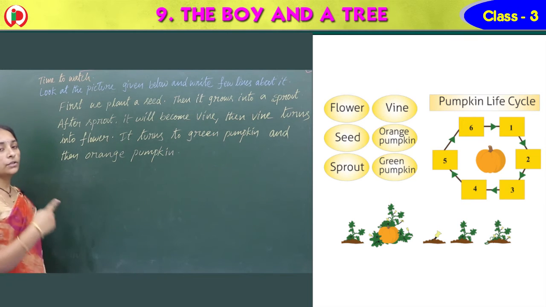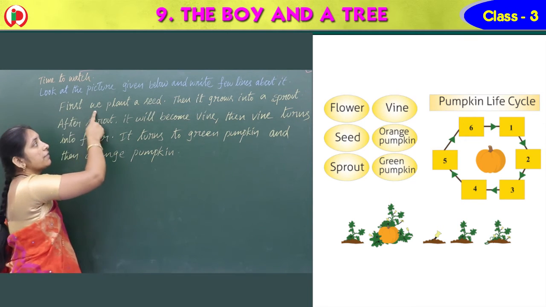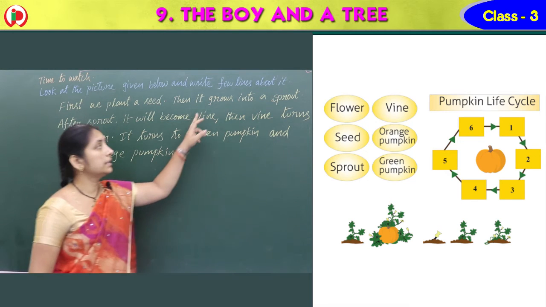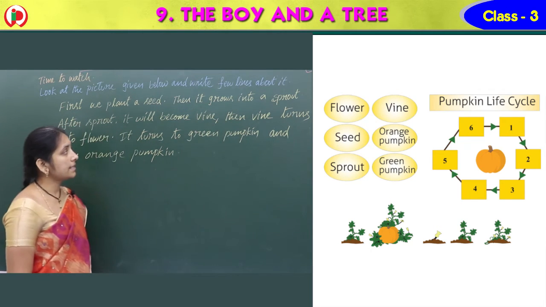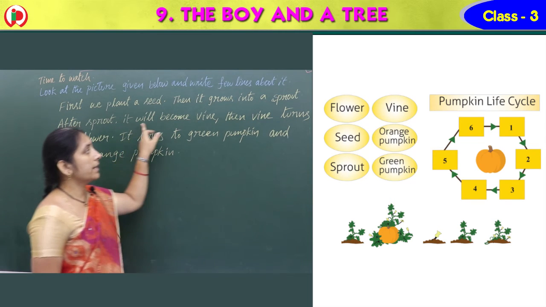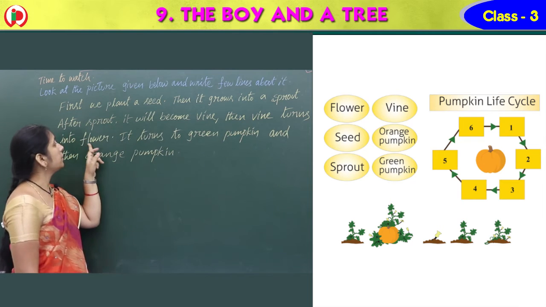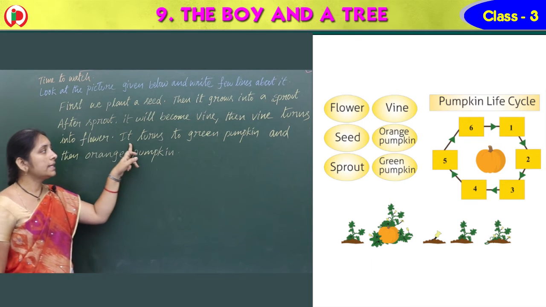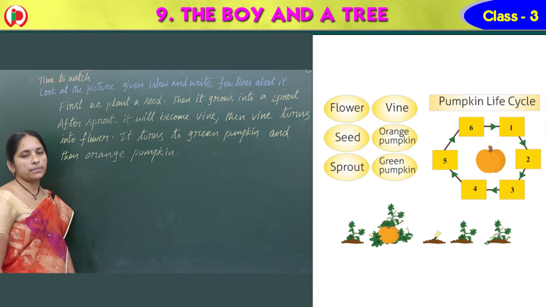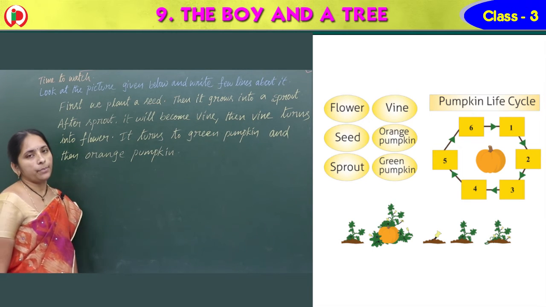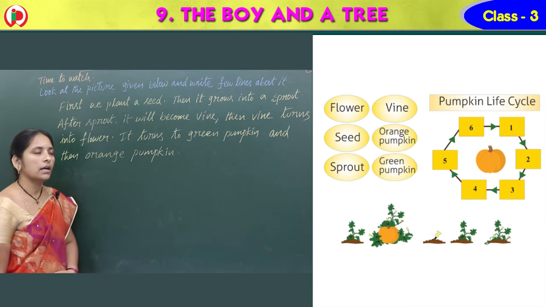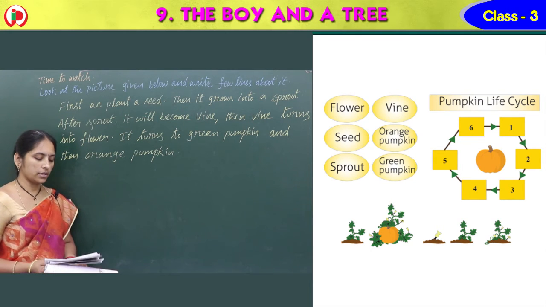Okay, ma. So, total stages we got, na. First stage, first we plant a seed. Second one, then it grows into a sprout. Third one, after sprout, it will become vine. Fourth one, then the vine turns into flower. And the flower turns into green pumpkin and later it changes to orange pumpkin. So total 6 stages we got, na. So write these sentences in your book.